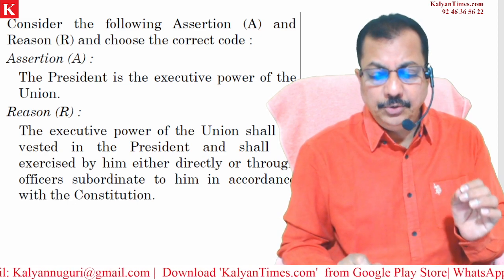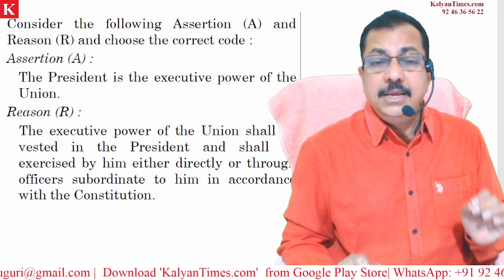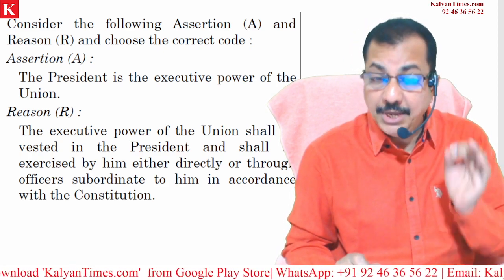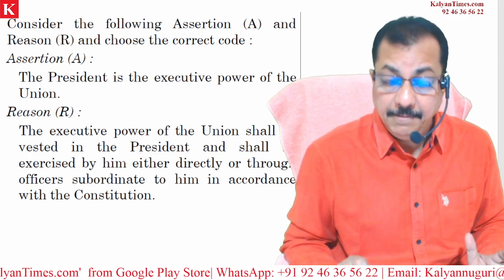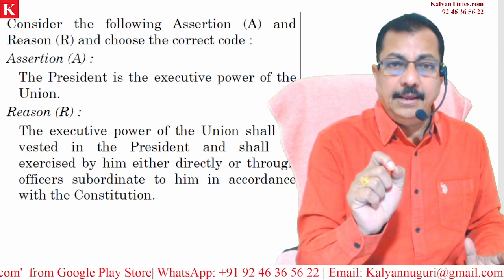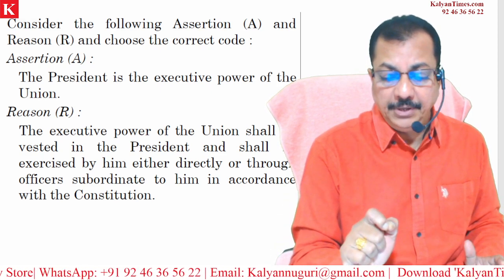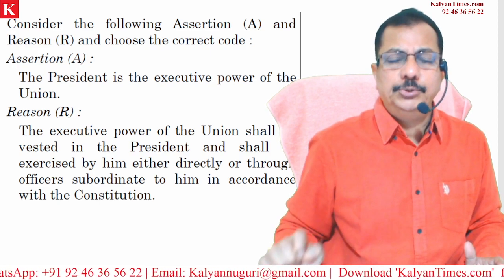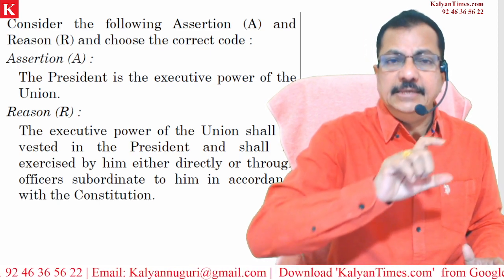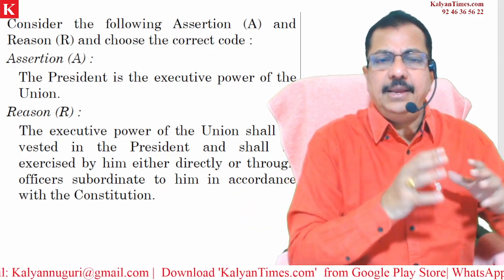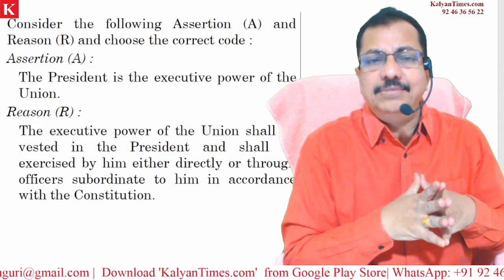The executive power of the union shall be vested in the president and shall be exercised by him either directly or through officers subordinate to him in accordance with the Constitution. Reason is very much right. This is as it is given in article number 53.